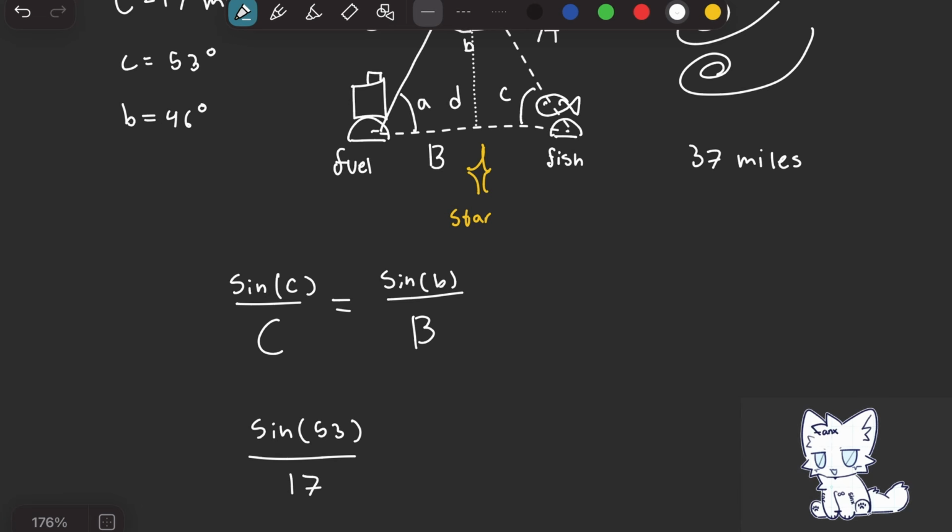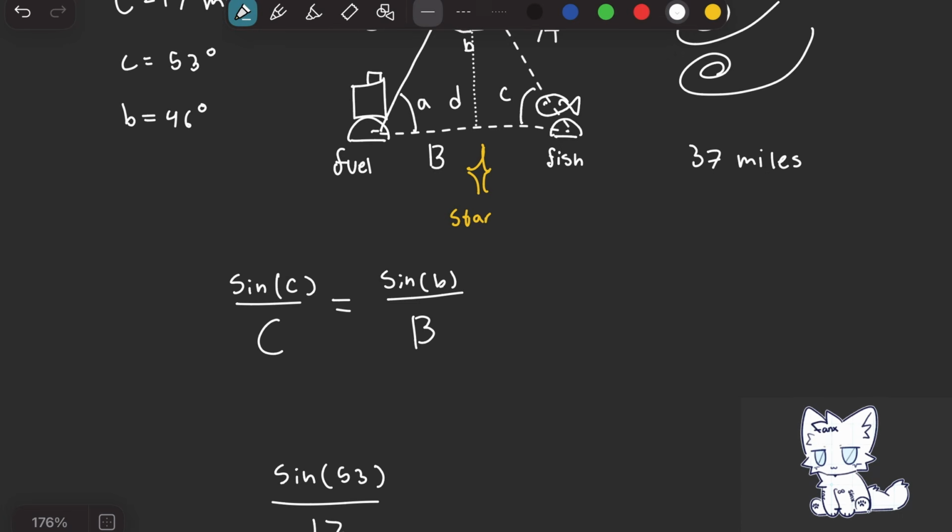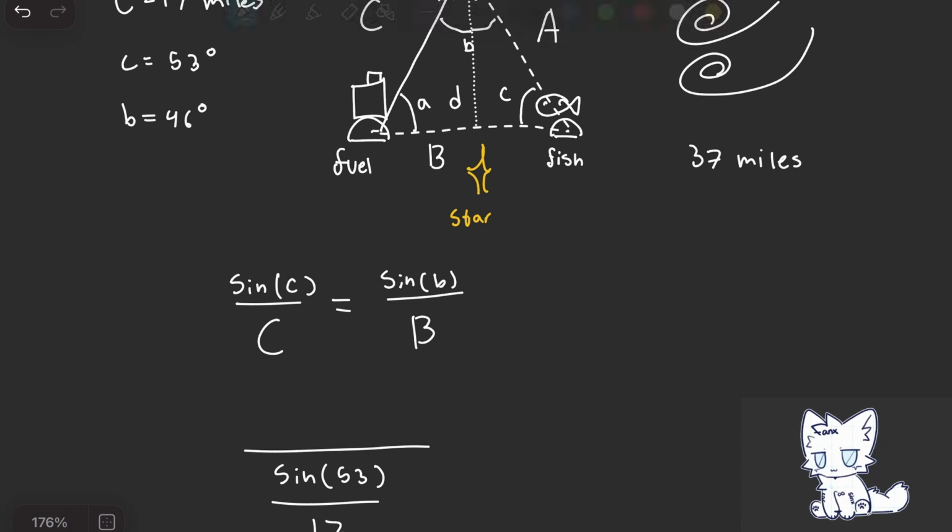Let's also move this sine over to the other side. We can also just swap this and this.